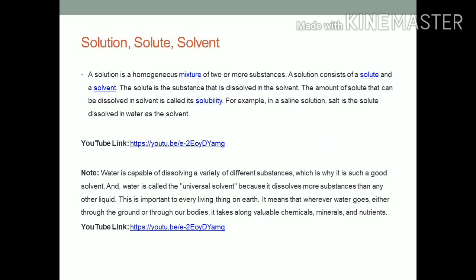Now we will understand why water is called universal solvent. Water is capable of dissolving a variety of different substances, which is why it is such a good solvent. Water is called universal solvent because it dissolves more substances than any other liquid. This is important to every living thing on earth. It means that wherever water goes, either through the ground or through other bodies, it takes along valuable chemical minerals and nutrients.